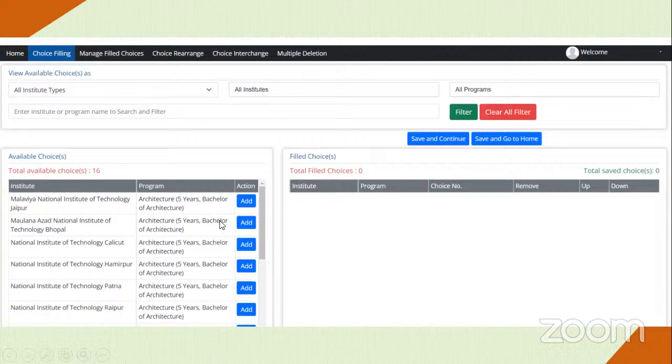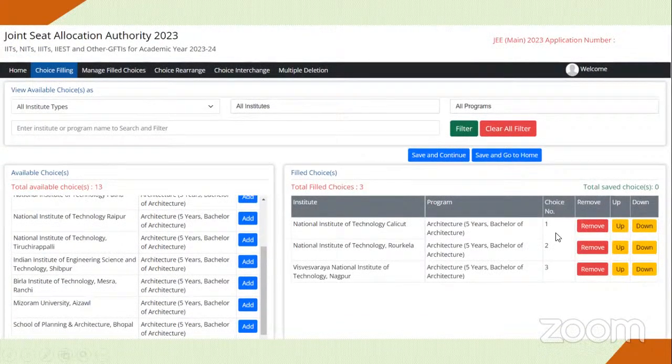On the left-hand side, you'll be able to see the add buttons. You click on each of the add buttons, and on the right-hand side, each of them will be added. As you add them, a number will be allotted one by one. The first one that you add will be your choice number 1. The second one that you add would be your choice number 2, and so on. You can give as many options as you need. There is no limitation. It's always better to give the maximum number of options.